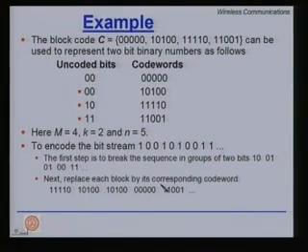The code rate of this will be 2 over 5, k over n. So, for every 2 information bits, it is putting 3 redundant bits to form 5 code word bits.